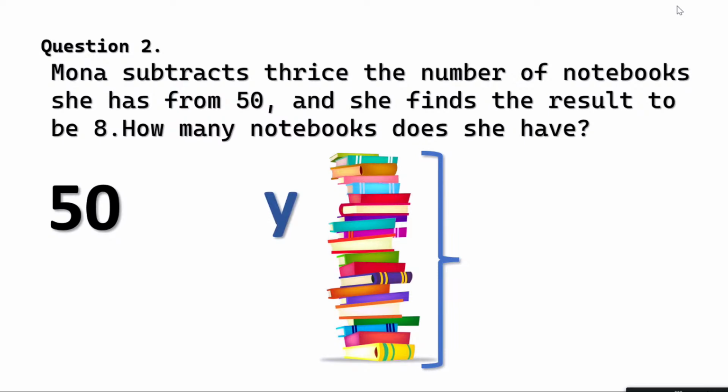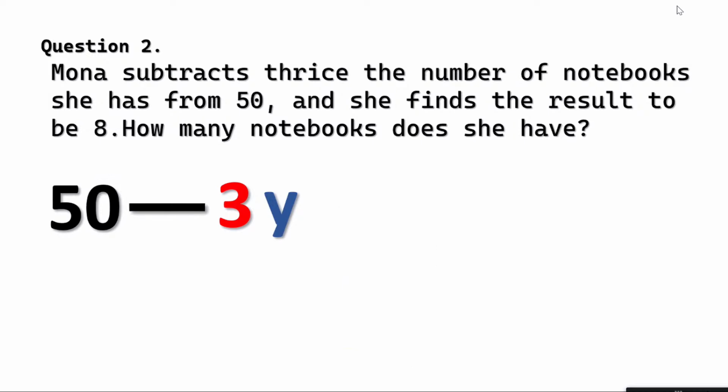Now what is the first line of the question saying? It's saying Mona is subtracting thrice the number. So 3y. Subtracting, ये लीजिए 50 minus 3y. Now she's saying she finds the result to be 8. There you go. The equation is 50 minus 3y is equal to 8, where y stands for the number of notebooks she has. So you have to be very careful with which particular quantity or rupees or ages or weight or number of books, what should be taken as a variable.